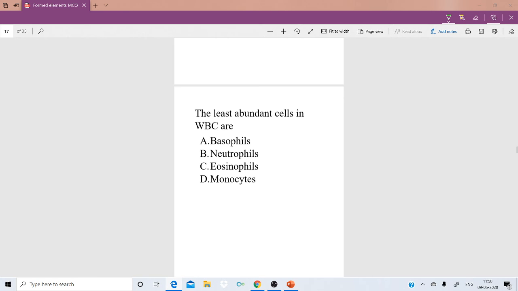They are just 0.5 to 1% only. The least abundant cells of WBC are basophils.